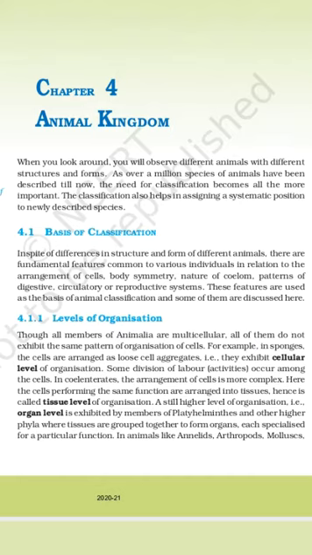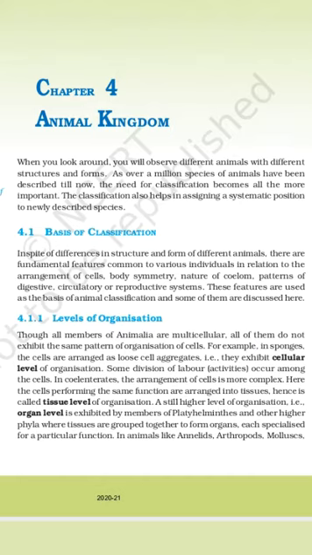Now there are few bases of classification like arrangement of cell, body symmetry, nature of coelom, pattern of digestive, circulatory or reproductive system. These features are used as the basis of animal classification, and some of them are discussed here in this chapter which we are going to study now.